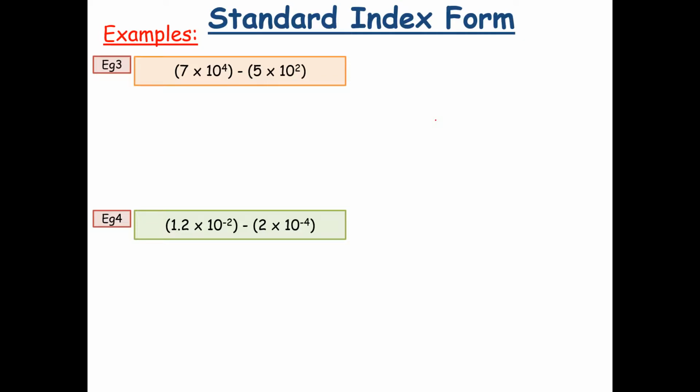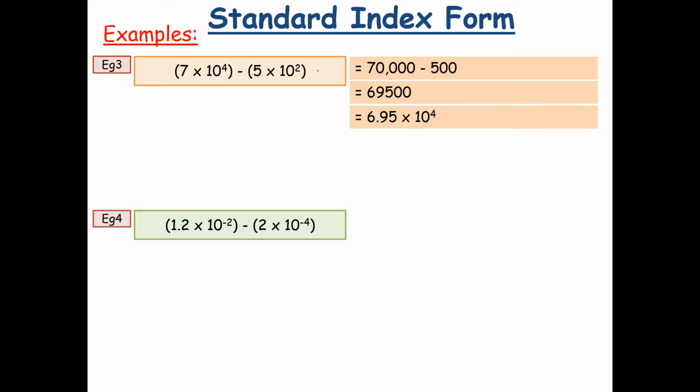Now, taking away, very similar to your adding, first thing you're going to do is put it into your ordinary numbers. So 7 times 10 to the power of 4 is 70,000, and 5 times 10 to the power of 2 is 500. Subtract them, you get 69,500. Putting them back into standard form, you put your decimal where it needs to be, and then count how many spaces. It's a large number, therefore your index notation will be positive.